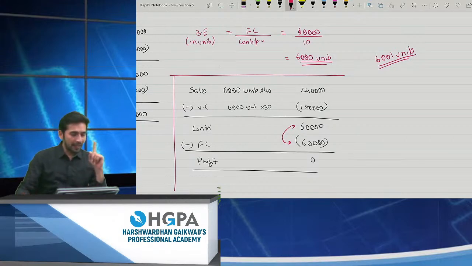I want it without calculating, no cheating. You cannot make an entire cost sheet with 6,001 units. The concept is hidden in this thing. You need to understand this concept: why this break even is a very important level. Why is this break even important? Because of this extra unit, 1 unit. Yes, I need an answer. Quick.